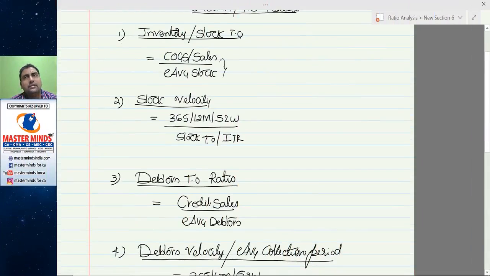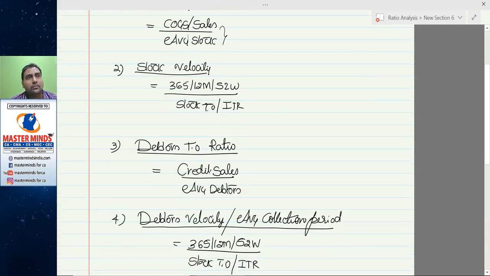Stock turnover ratio tells you in a year of 365 days or 12 months how many times the stock has been sold. It tells you the frequency of sale, but we don't know in how many days or how many weeks it takes for conversion, that is, stock into sale. So if you want to know that, you have to find out stock velocity.